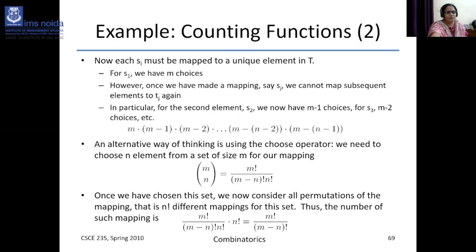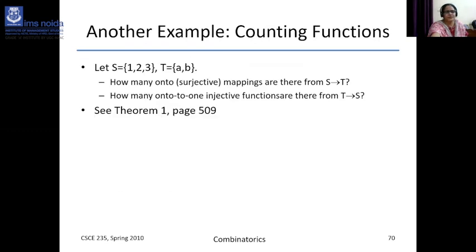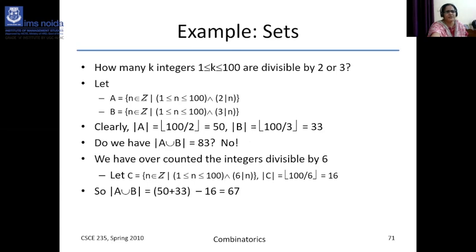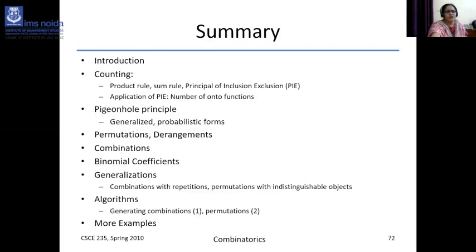Then for counting function 2, you can apply this formula of combinations, mCn, mCn minus 1, like the combinations formula. Then these are the different set theory problems, like 1 less than or equal to k less than or equal to 100, and they are divisible by 2 or 3. So you can do problems like this. So now I summarize all these sub-chapters I have gone through, and this is the ending of the combinatorics of discrete structures, so you can understand.